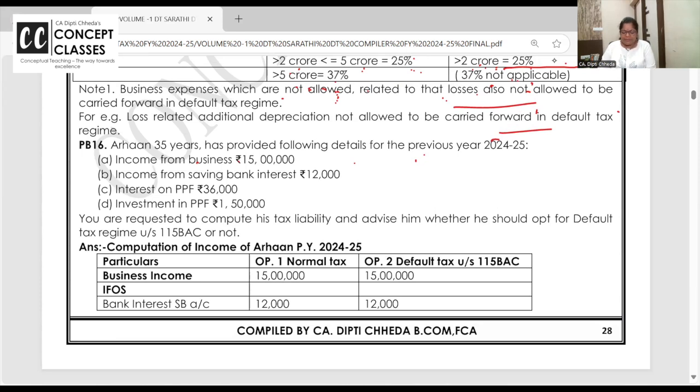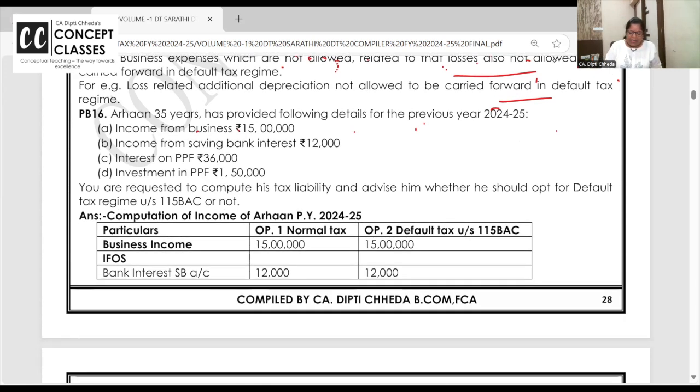Arhan, 35 years, has provided the following details for the previous year 24-25. Income from business, income from savings account, and PPF interest is anyway exempt. He has also put 1,50,000 in PPF, for which 80C deduction will be allowed in the old regime.